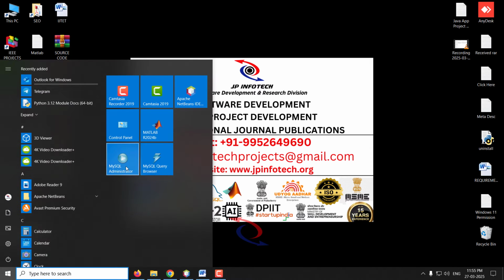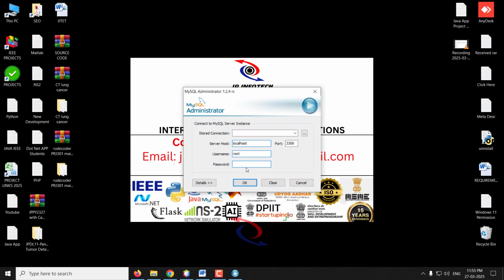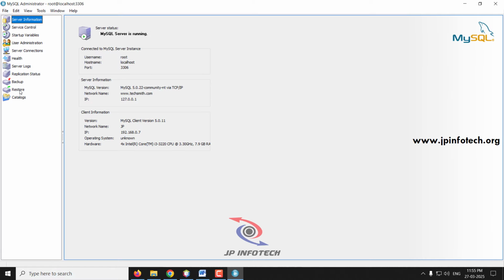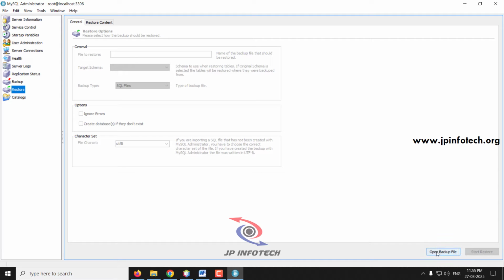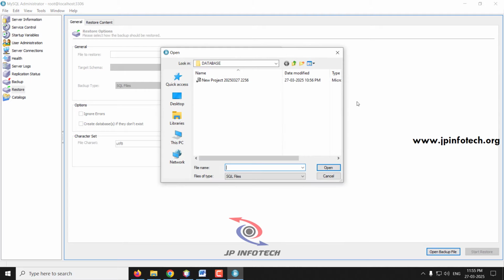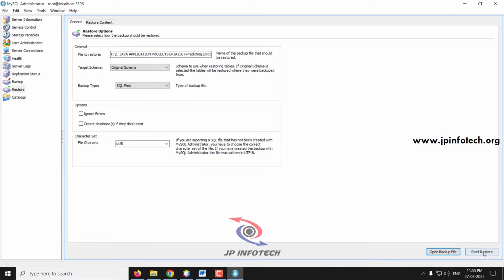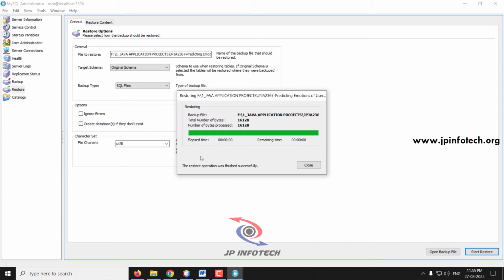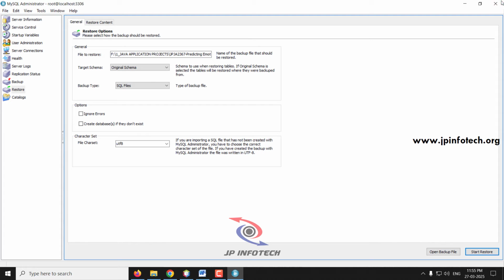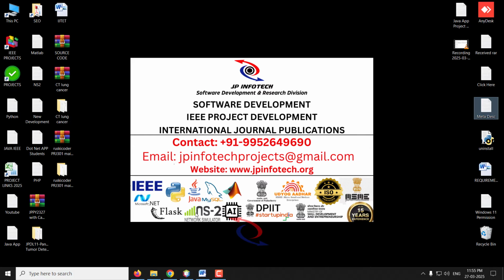Just go to the MySQL Administrator and log in with the credentials, username and password root, and click OK. Now in the left side panel, select the Restore option. Now in the right side panel, select Open Backup File. Now go to the project source code location, here the database folder. Inside that we have the database. Just select the database and click Start Restore. So now we have successfully attached the database. You can see the restore operation finished successfully message. You can close this, and we can close the MySQL Administrator part because we have attached the database successfully.